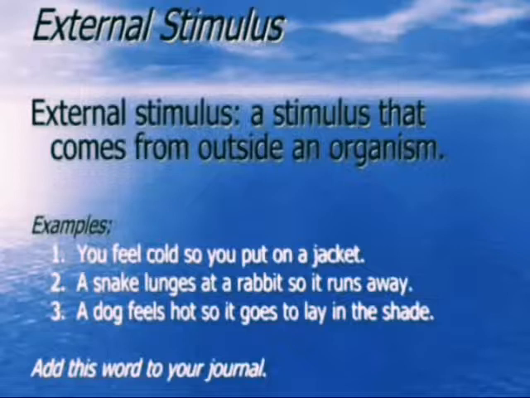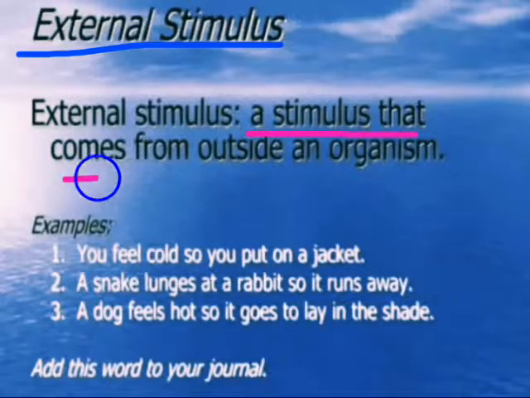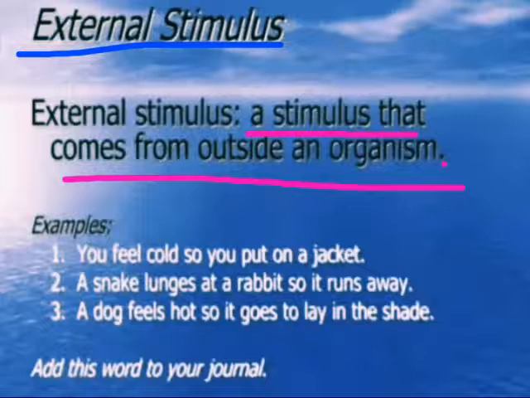Now, we will come to external stimuli. Now see what external stimuli actually is. A stimulus that comes from inside an organism is internal. A stimulus that comes from outside an organism is external.